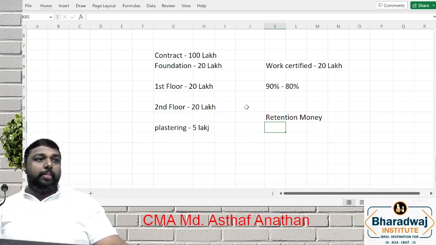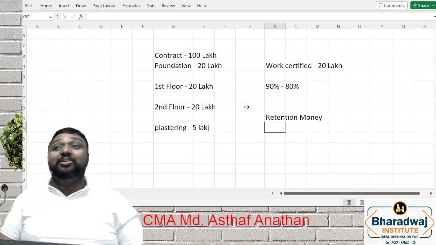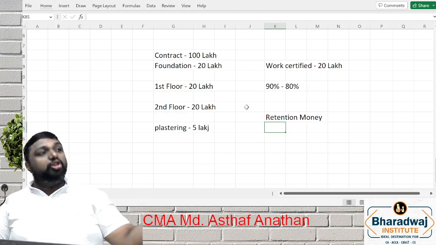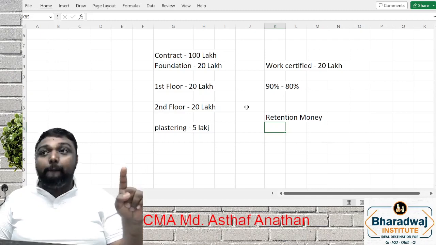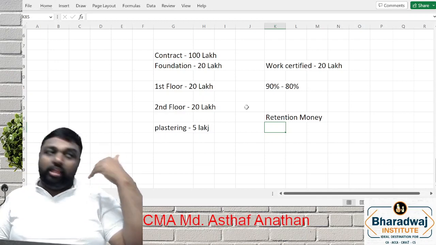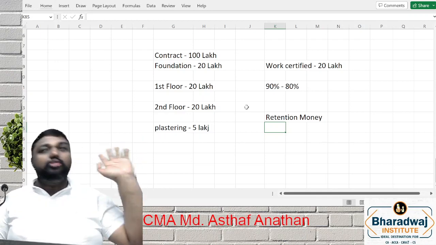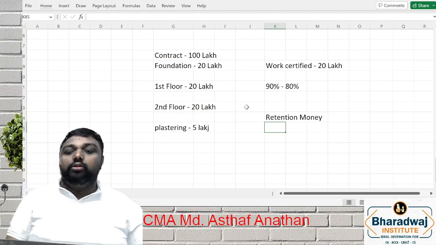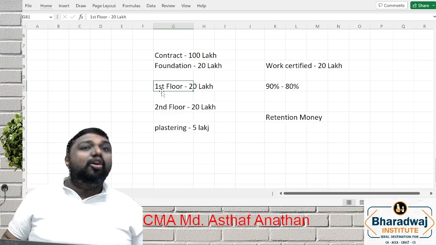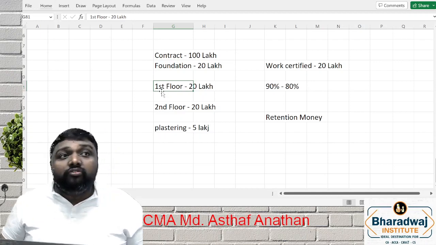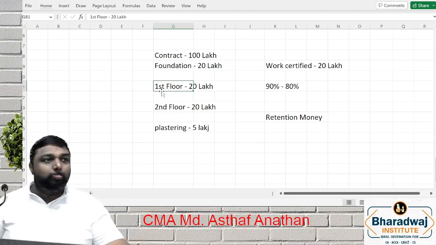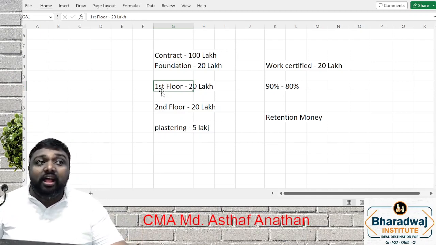So now we have discussed a term called work certified. Work certified is the portion of work where the engineer visited and certified. Now, your engineer visited, and the amount was also released. Now the contractor will start the work of the first floor. Now, first floor work is halfway.